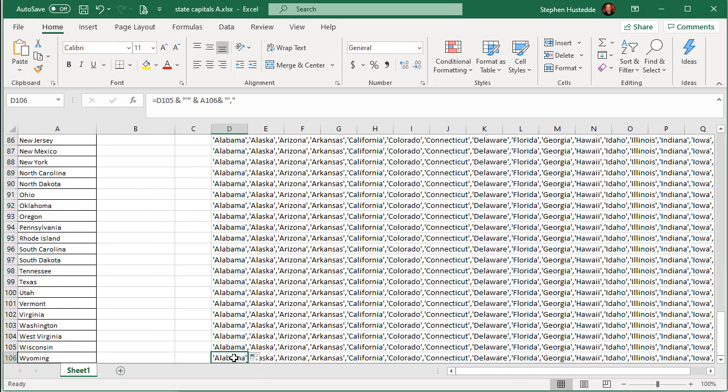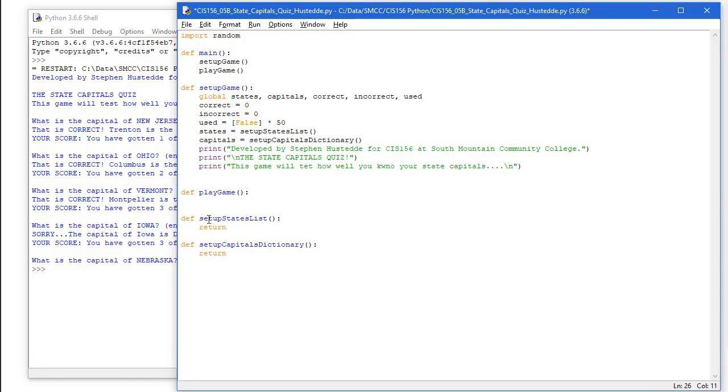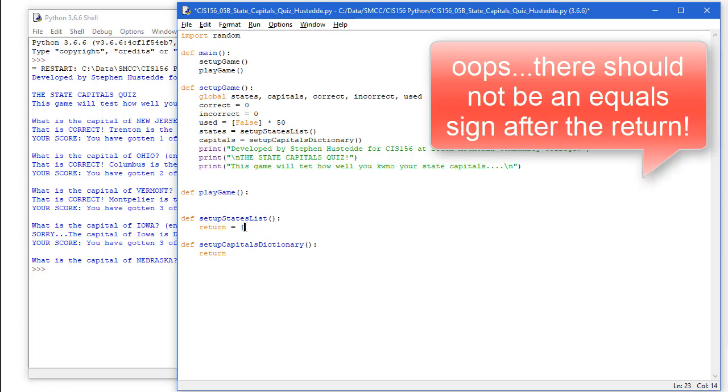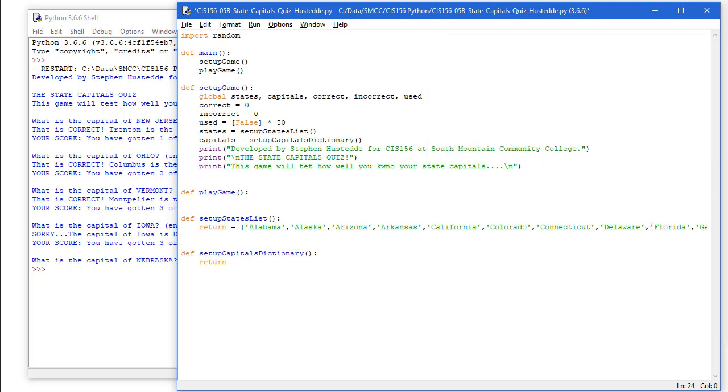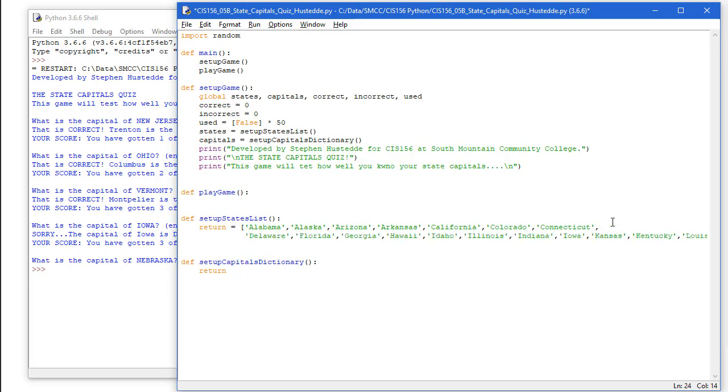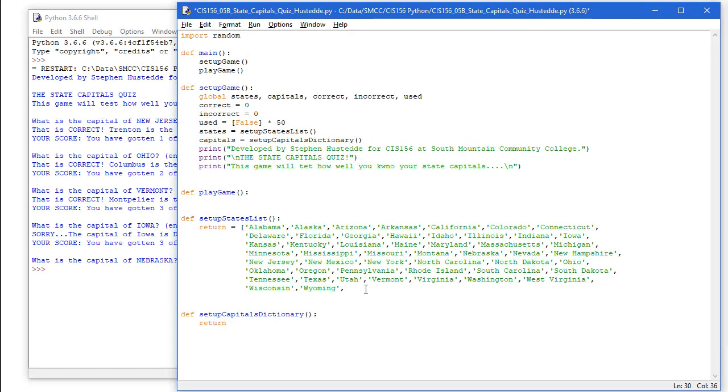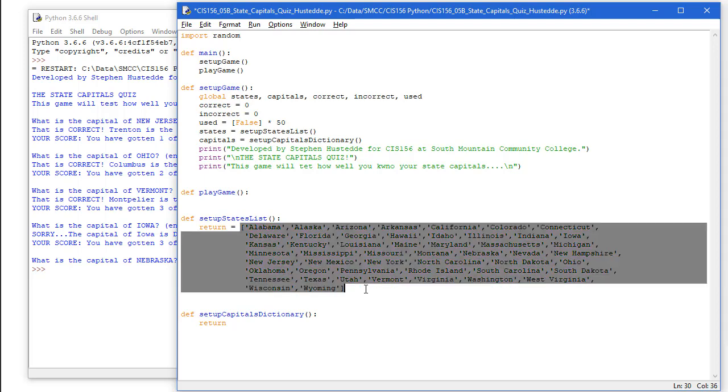So now for Wyoming, I'm just going to select that cell and do a Control C to copy it. And I'm going to jump back over to Python. And so in Python, where we have our setup states list, I'm going to type return equals, my square bracket, paste, and just so this is a little more readable, I'm going to separate this onto multiple lines. And at the very end here, I'm going to get rid of that last comma and add my closing square bracket.